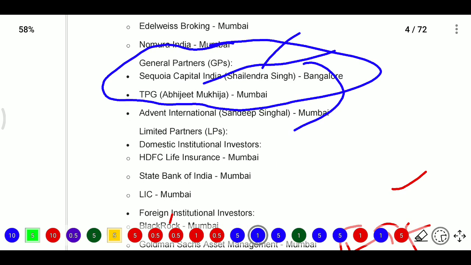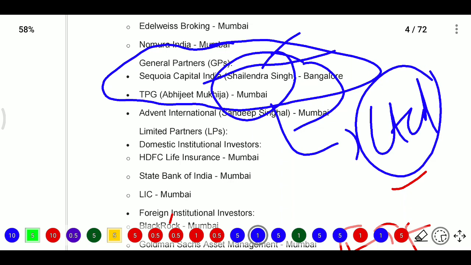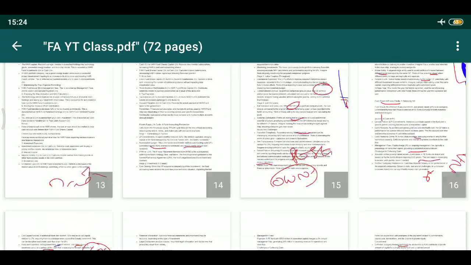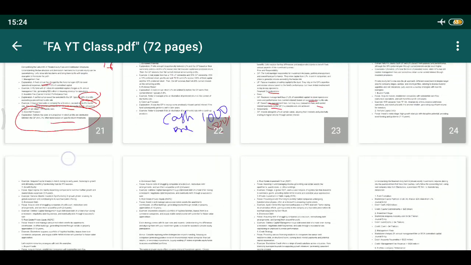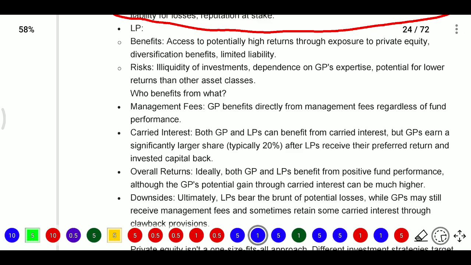In some cases, in place of these persons, they will appoint limited companies, and these limited partners always have liability limited to their capital, limited to their commitment. Only to the extent of their commitment will they bear the loss.